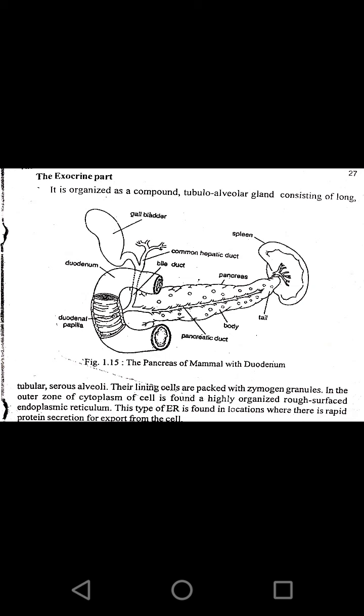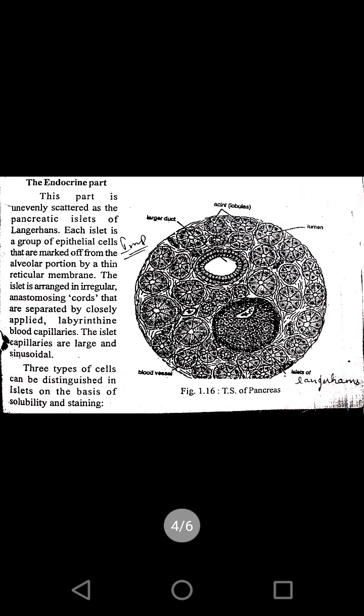So this is about the exocrine part, and it is done by the acinar cells, whereas in the endocrine part we see the islets of Langerhans. These islets of Langerhans are outwardly covered by the exocrine acinar cells, and inside we see cords of Langerhans cells. In the Langerhans we see three different types of cells, and the types are distinguished based on solubility and staining.